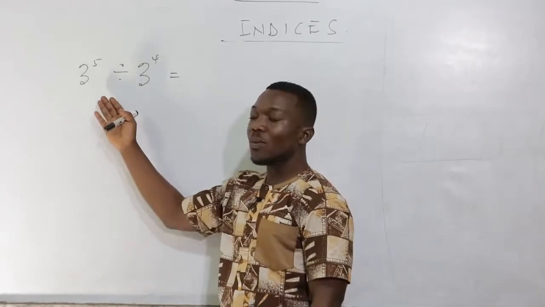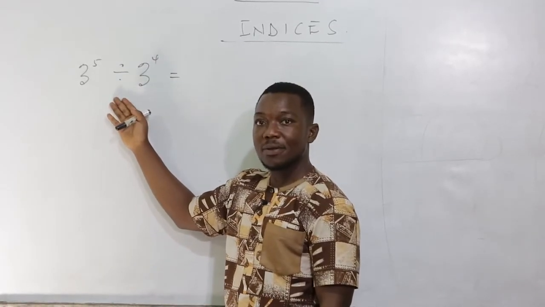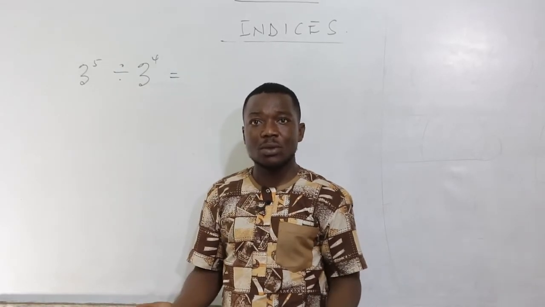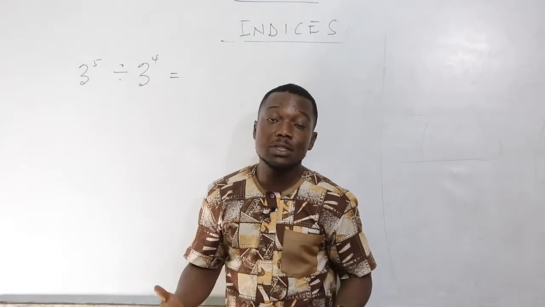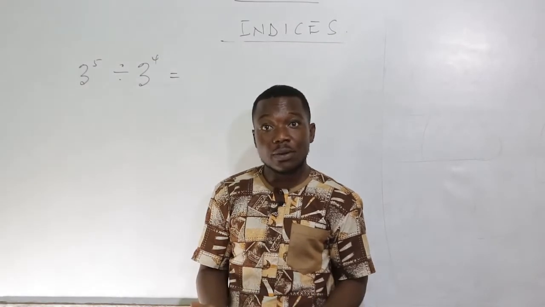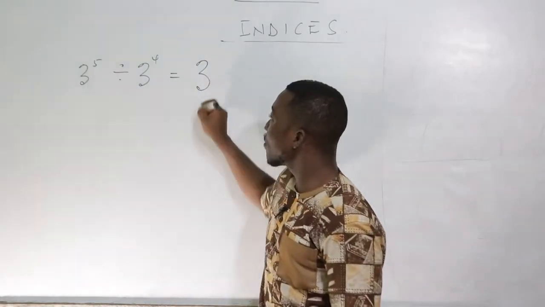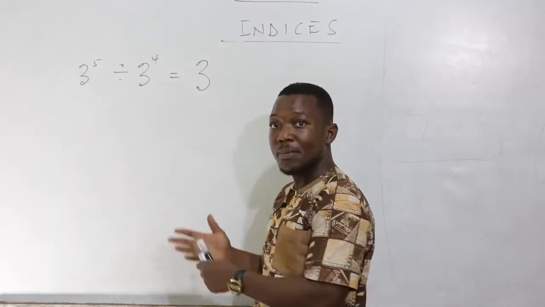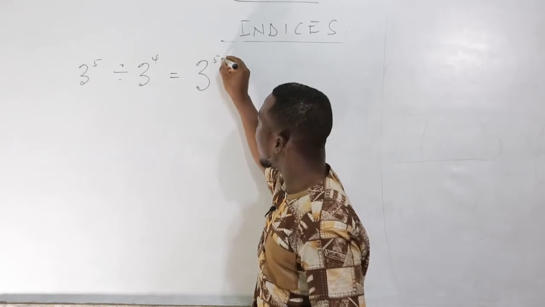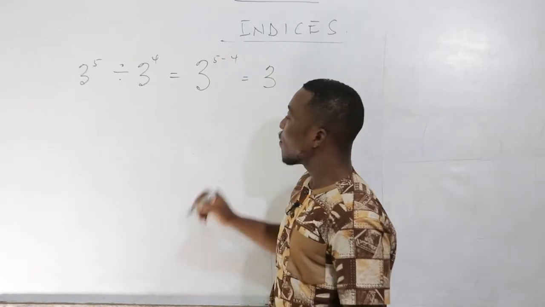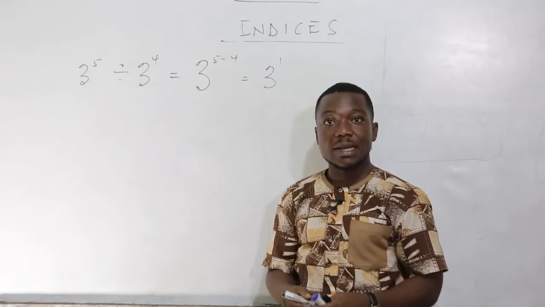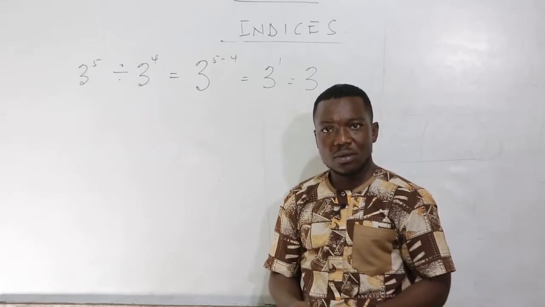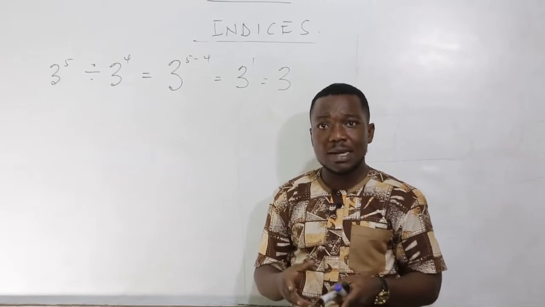All right, so 3 raised to the power 5 divided by 3 raised to the power 4. Here we are looking at the division law. We can do the same thing we worked with when we were looking at the multiplication law. So here we are going to write only one of the base. Then we are going to subtract the powers. And the powers, we are going to have the first power minus the second power. And this is also giving us 3 raised to the power 1. And that is 3.